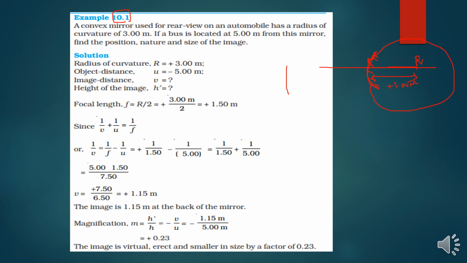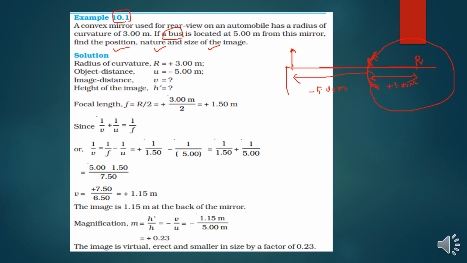3.00 meter, right? And if a bus is located, the bus is nothing but the object. If a bus is located at 5 meter, I can understand the bus is located from the pole at a distance of 5 meter. So my distance is minus 5.00 meter from the mirror, right? So we need to find the position, nature and size of the image.